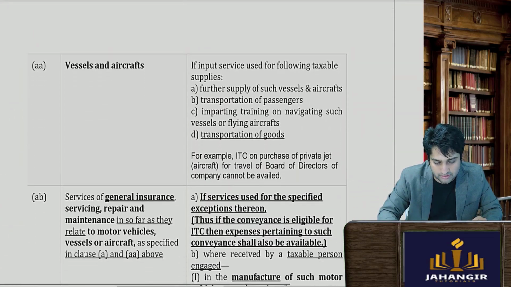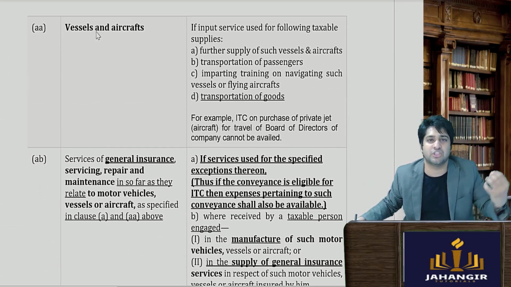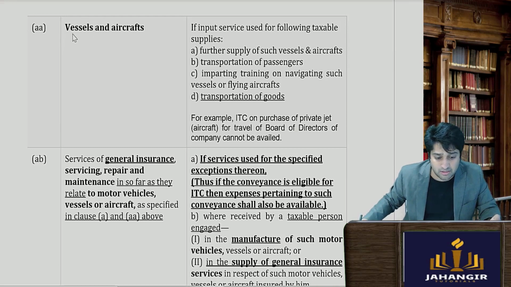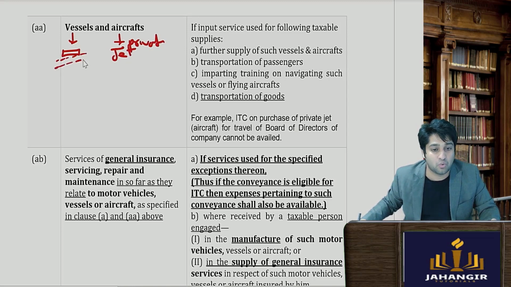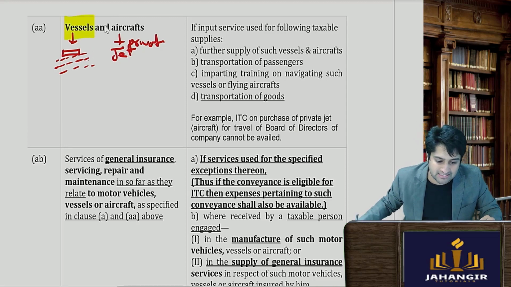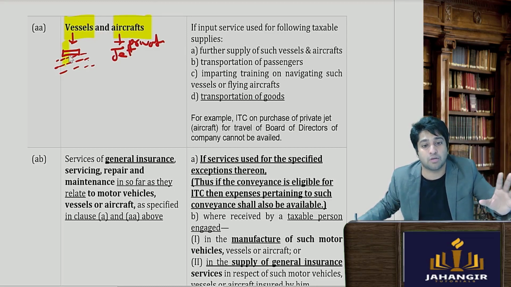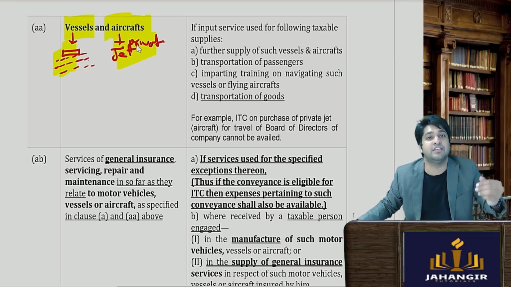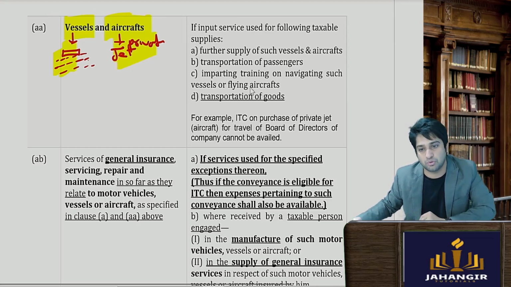Now moving forward, after motor vehicles, nowadays you see business owners buying luxury cars, and they also buy luxury yachts, that is your vessels, and aircraft, that is your private jet. Let's say there are some billionaires who also buy vessels. Now the law also denies this: if luxury cars are not allowed, luxury yachts and luxury private jets will not be allowed either. So all this is not allowed. However, it is allowed if you do the following things.